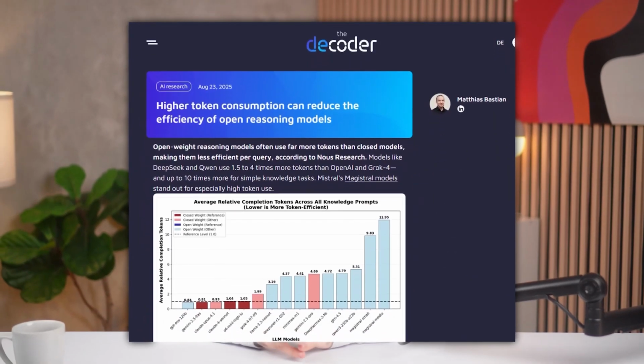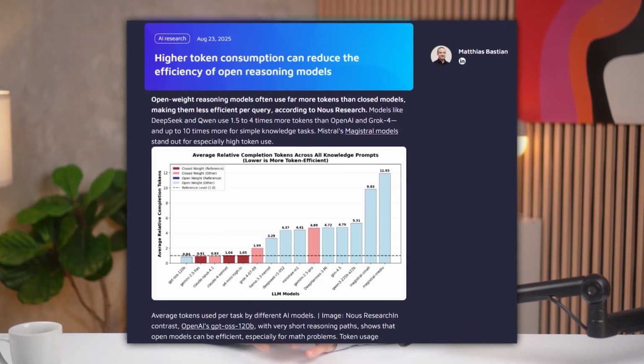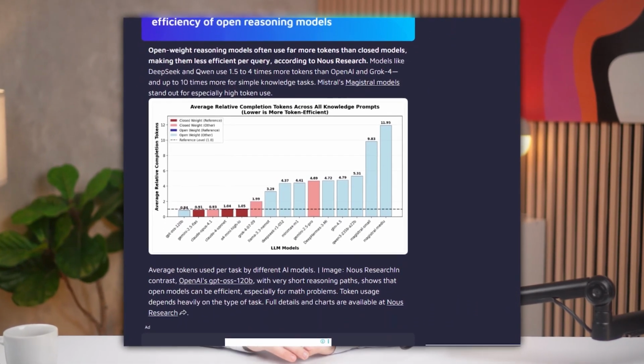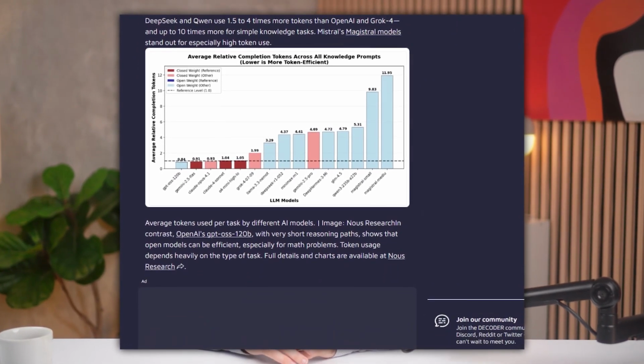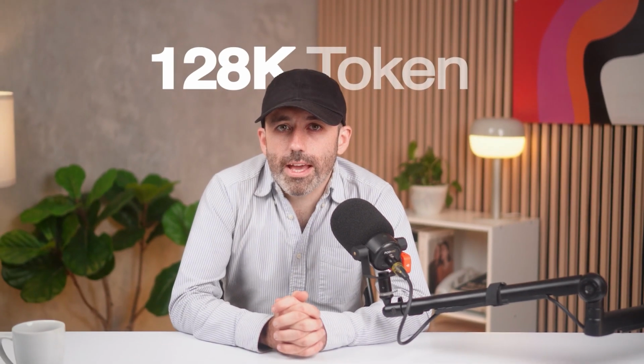Earlier versions like DeepSeek V3 could burn through 1.5 to 10 times more tokens than proprietary rivals for simple knowledge queries, driving up costs. Version 3.1 trims that down, making it more viable for real-world apps. It's also multimodal ready, handling images and text seamlessly, and it supports longer contexts, up to 128k tokens, perfect for document analysis or code bases. It's certainly not flawless, it still lags proprietary giants like GPT-5 on nuanced multi-step reasoning, and it doesn't give users the ability to change the level of reasoning, but for an open model, it's a beast.